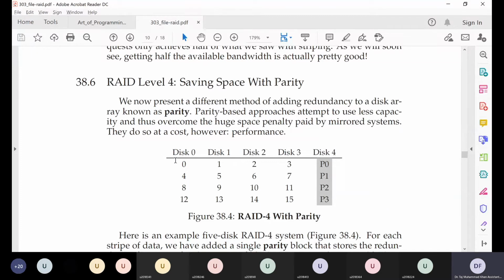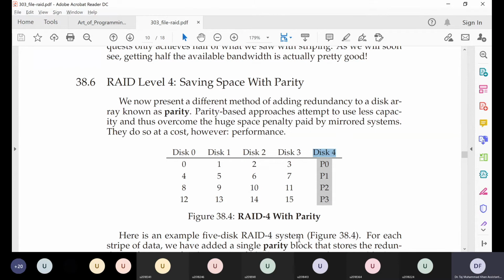So let's say this is our implementation of RAID level 4. We have 4 hard disks for storing data and 1 hard disk for storing the parity of this data. Let's compare this system with others on the axis of capacity, performance, and reliability.